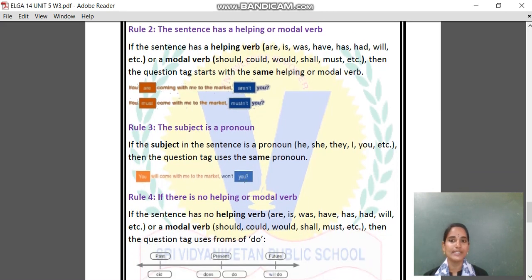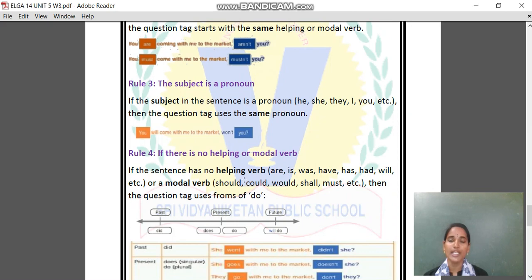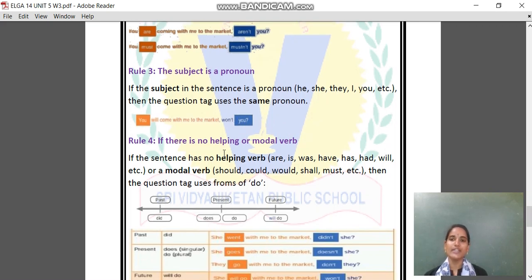Then comes rule 3. The subject is a pronoun. Here pronoun means a word which we use instead of a noun. So if the subject is a pronoun like he, she, it, they. For example, you will come with me to the market, won't you? So I am using here the pronoun you. So the question tag also starts with you. Clear? Same pronoun. We are also starting the question tag with the same pronoun.